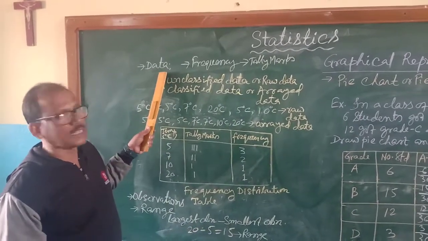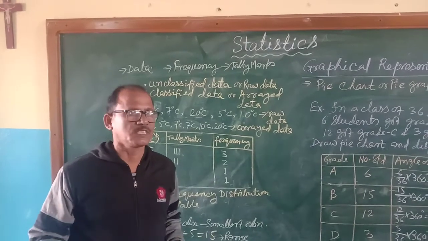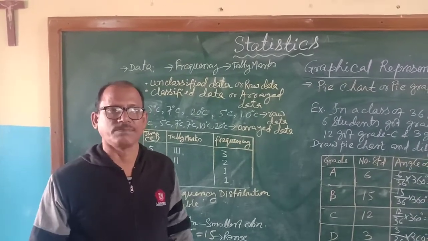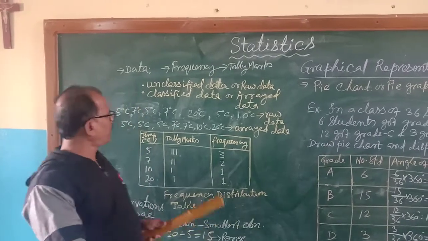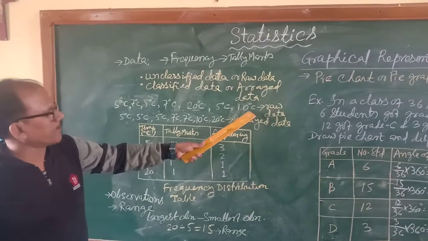First, data is what? The information you are collecting. Statistics is always concerned with classified data, but the data you get is always unclassified. I have taken the example of 7 days' temperature of Bolpur.